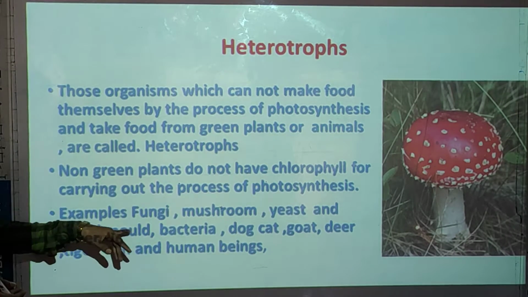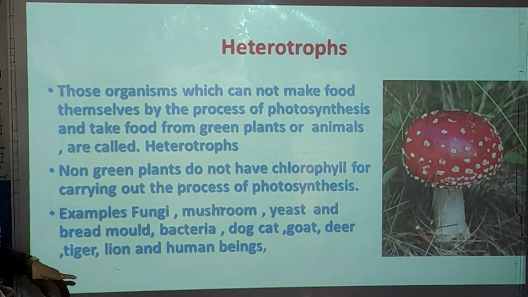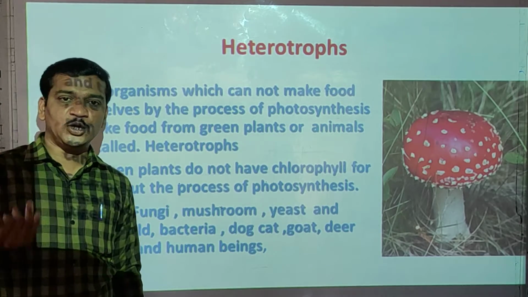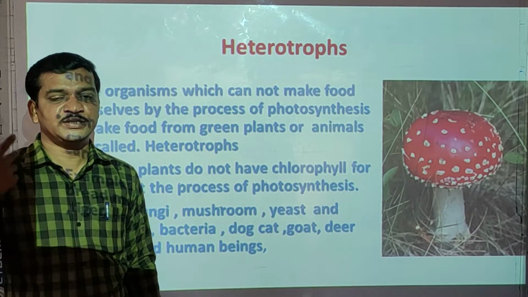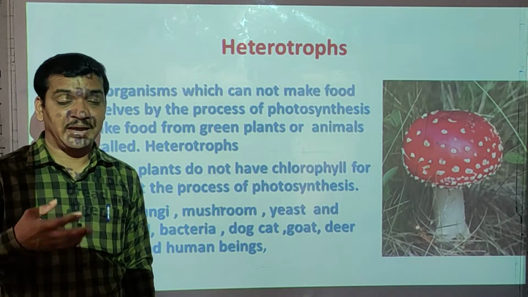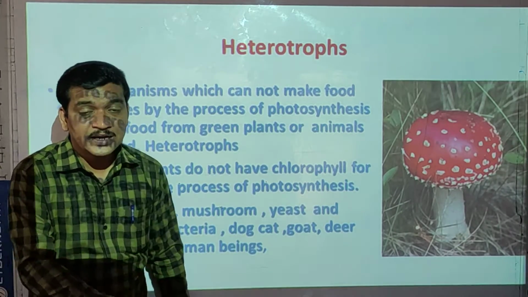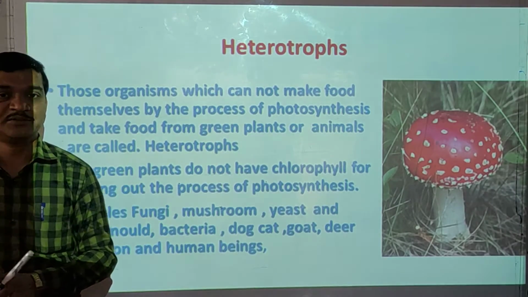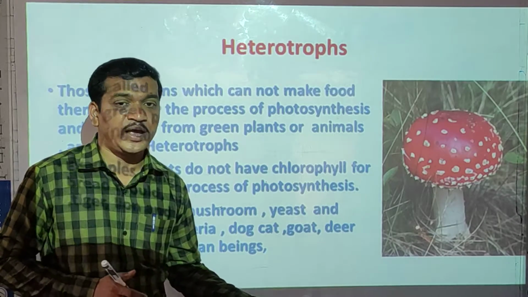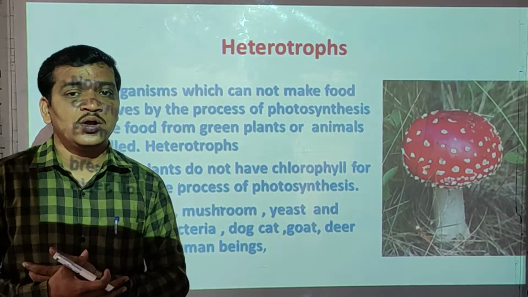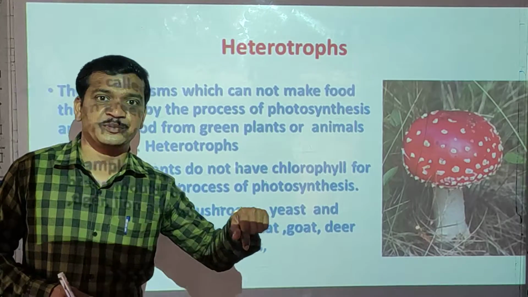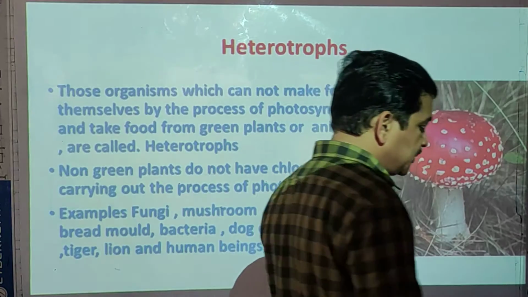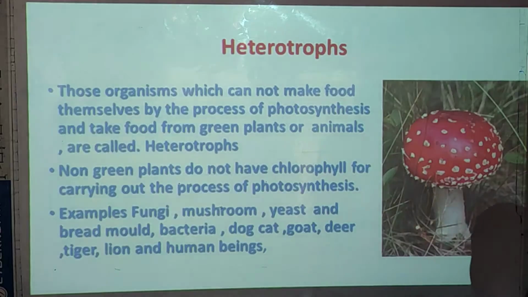So see here, bread mold, bacteria, dog, cat, goat, deer. Even some animals are also heterotrophs. Plants that are heterotrophs include fungi, mushroom, yeast, bread mold, and some bacteria. But there are some animals that are also heterotrophs. They cannot make their own food. That's why they depend on others for their food habit. Human beings are also included in heterotrophs because we cannot make our own food. Okay, students? So this is about the autotrophs and heterotrophs.